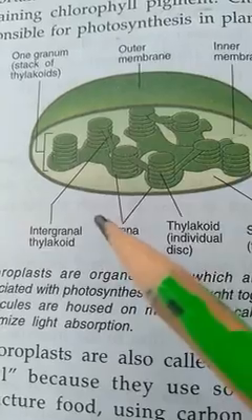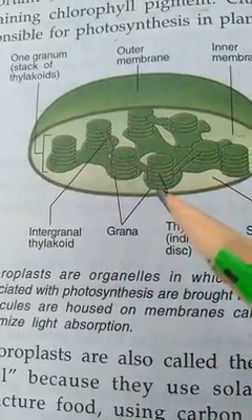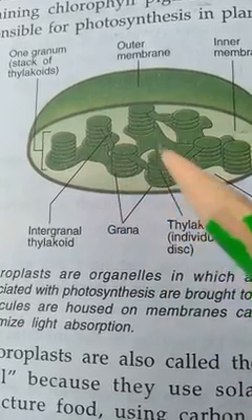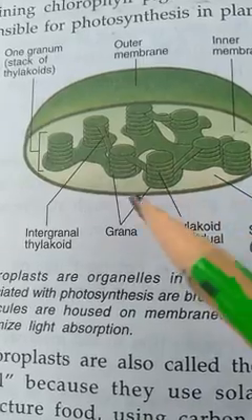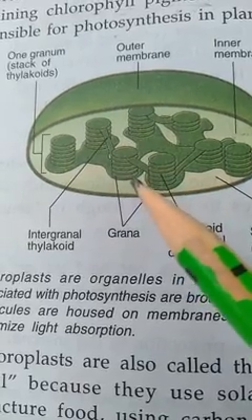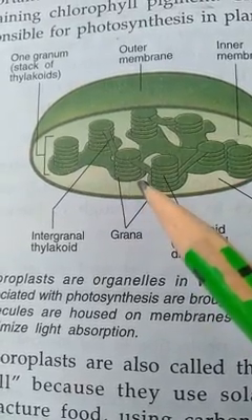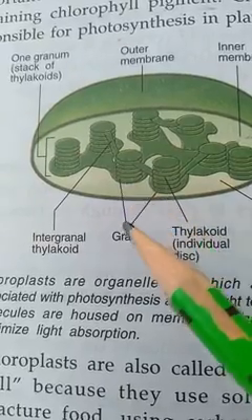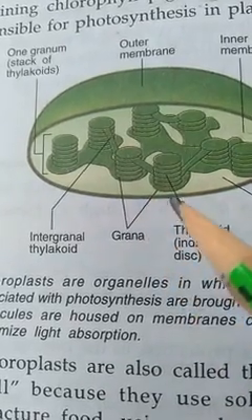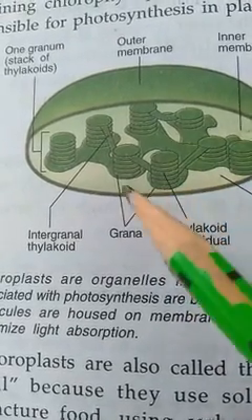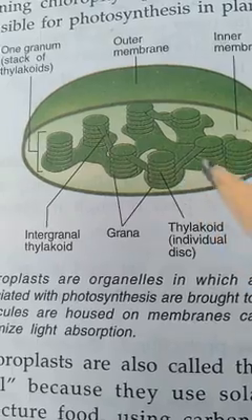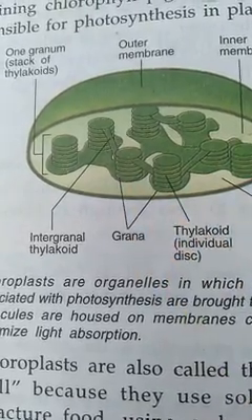Now this part, this disc-like structure, is the structure on which thylakoids are present. The structure on which a stack of thylakoids is present, this disc-like structure, is known as a grana. So you can also say the base of the thylakoid, the base on which thylakoids are present, is known as grana.